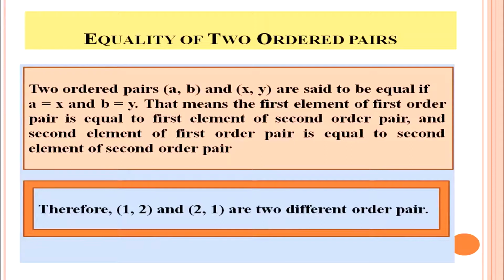When we are talking about equality of two ordered pairs, (A, B) and (x, y) are said to be equal if A equals x and B equals y. That means the first element of the first ordered pair is equal to the first element of the second ordered pair, and the second element of the first ordered pair is equal to the second element of the second ordered pair. Therefore, (1, 2) and (2, 1) are two different ordered pairs.